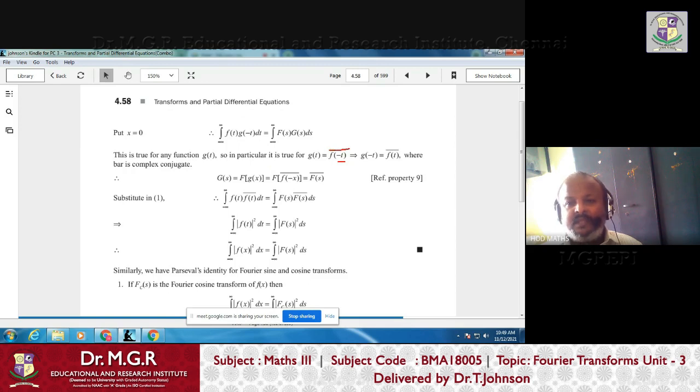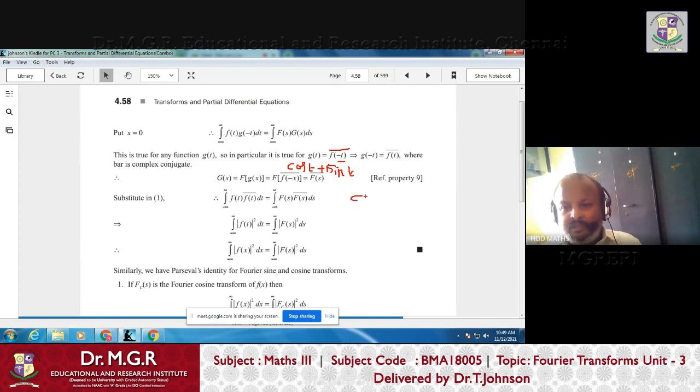What is the meaning? Suppose g of t is cos t plus i sin t. Then what is f of minus t bar? f of minus t means wherever t is there, you have to replace t with minus t.